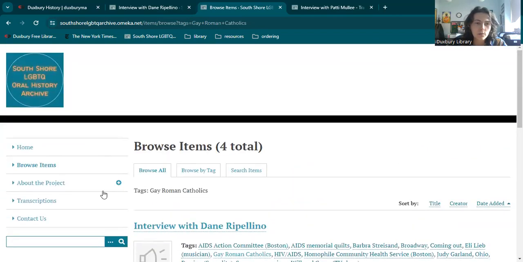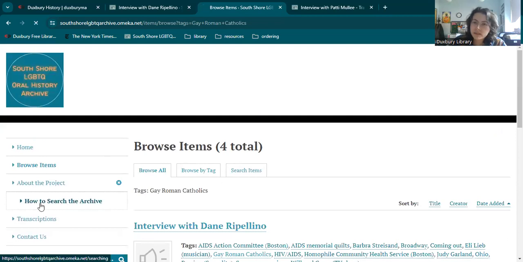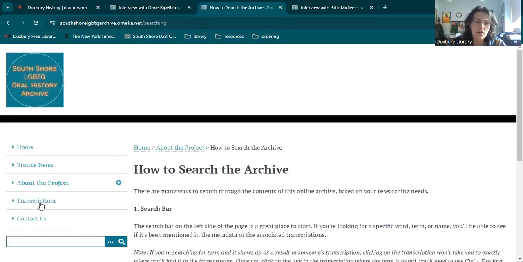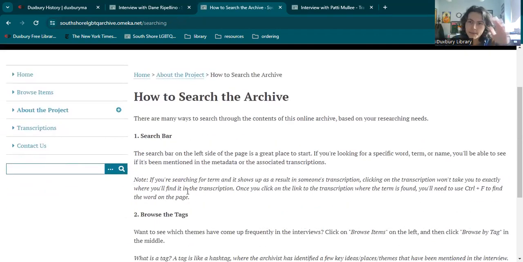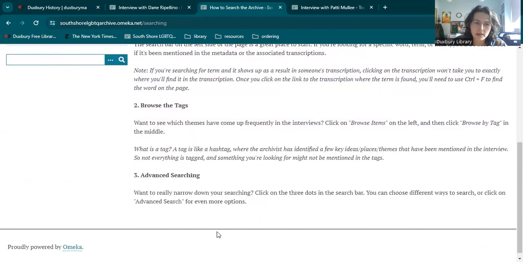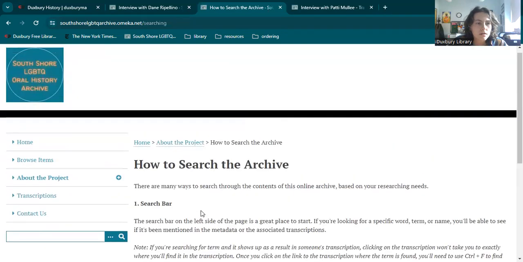Let's see. If we scroll back, all of this information on how to search is on this web page under About the Project. You can click How to Search the Archive, and it has those tips laid out for you that we've just talked about.